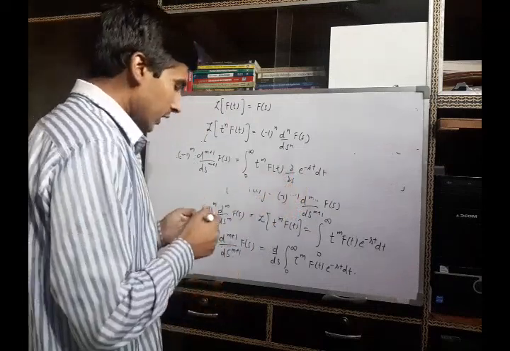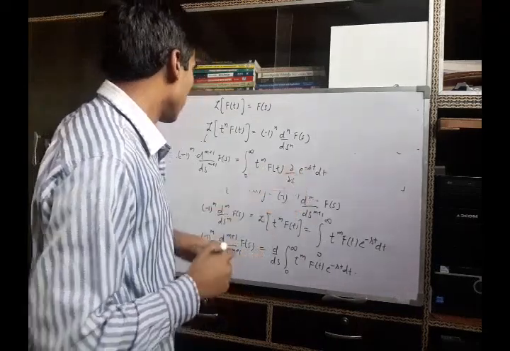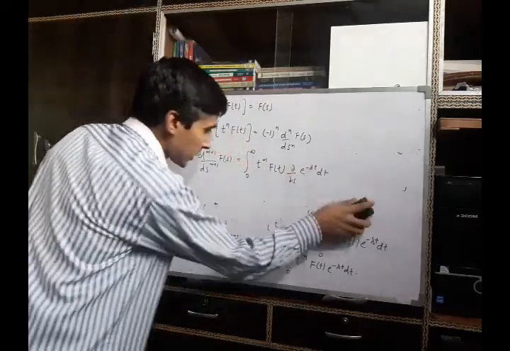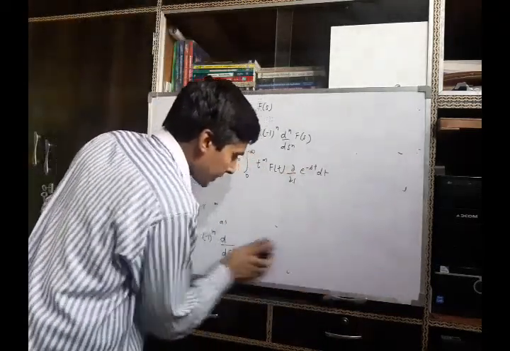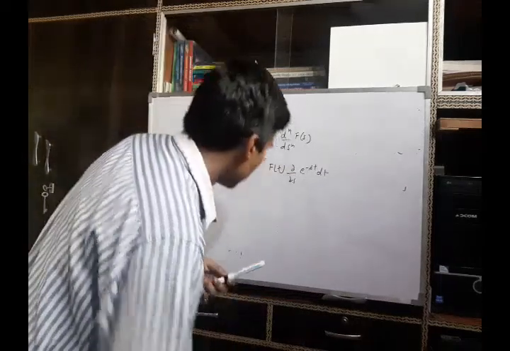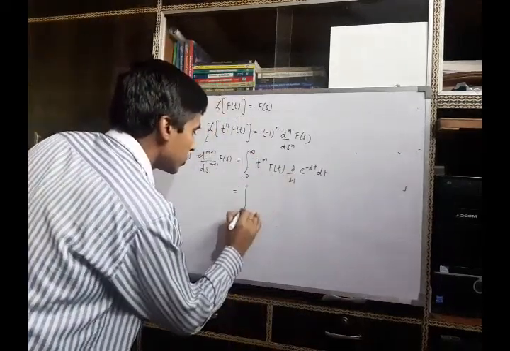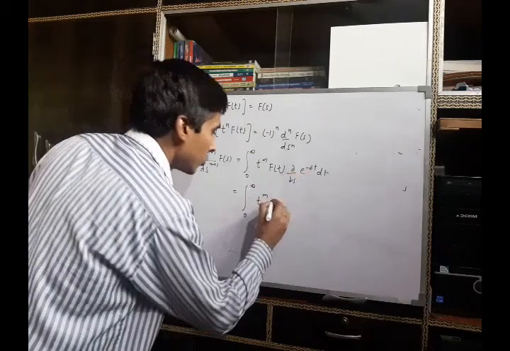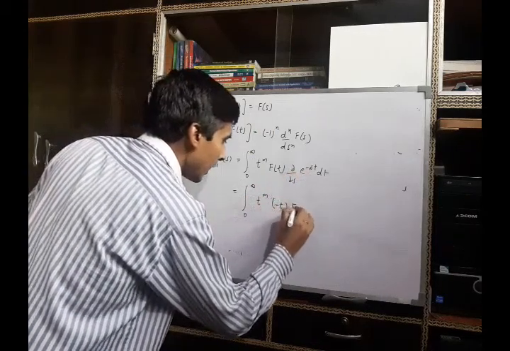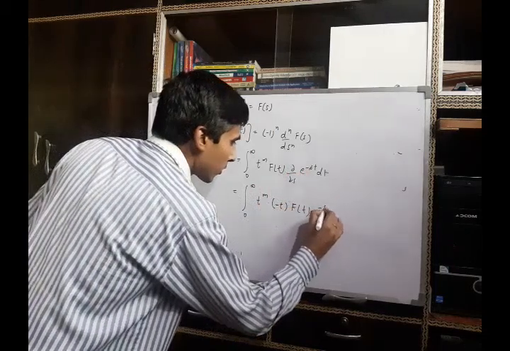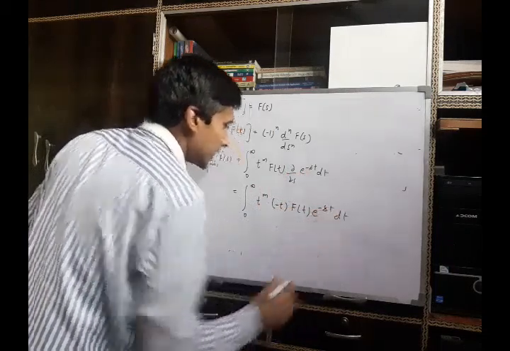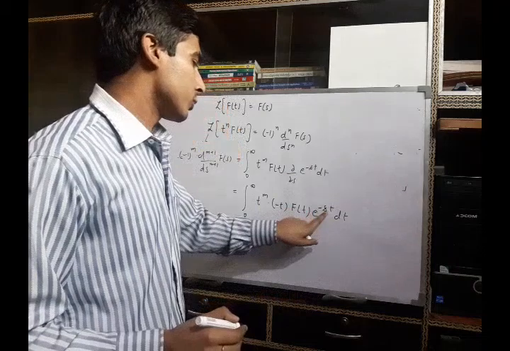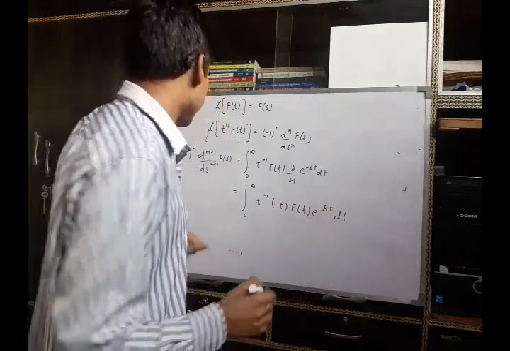Now when we differentiate with respect to s, we can rewrite it as the integral from 0 to infinity of t^m times minus t f(t) e^(-st) dt.